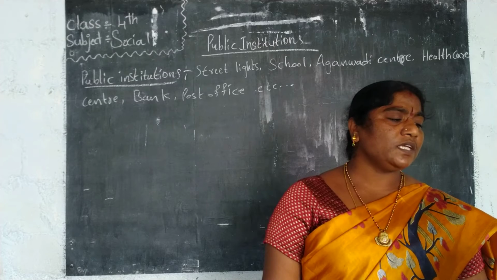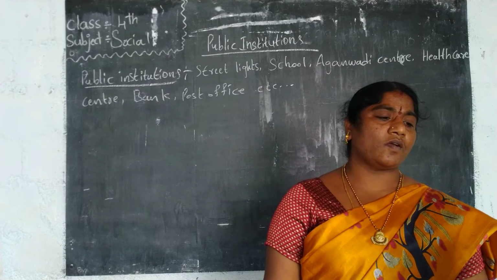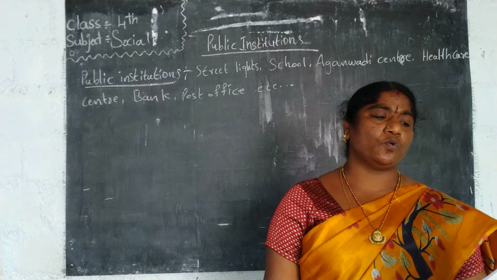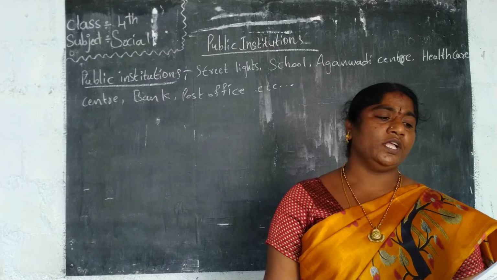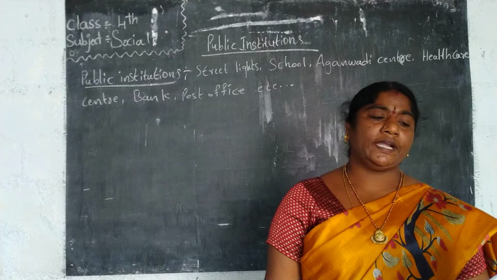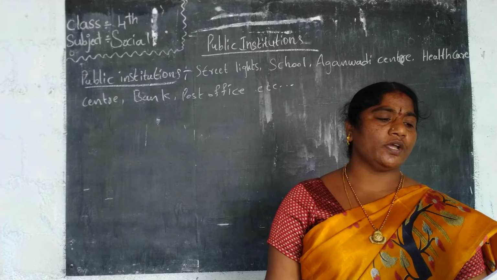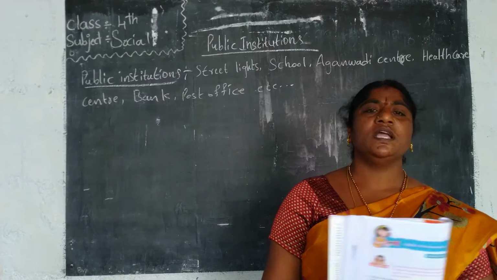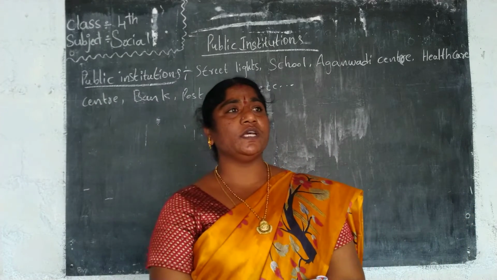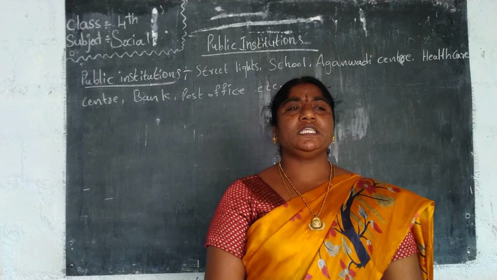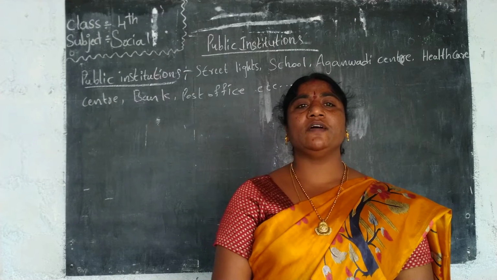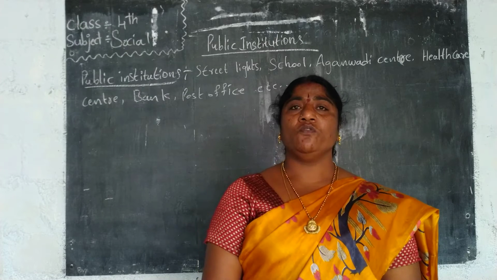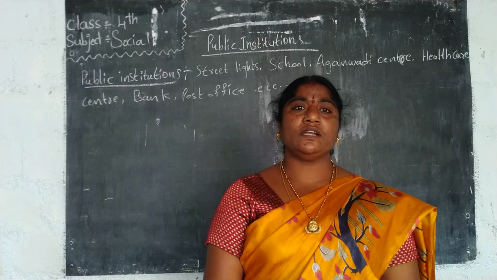Now, public facilities such as street lights, access to drinking water, cleanliness and maintenance of roads and streets require continuous care and upkeep. The Gram Panchayat of a village looks after all these responsibilities. Yes, in a village, who will look after that? The Gram Panchayat will look after that. Who is the head of the Gram Panchayat? The Sarpanch is the first person and head of the village. In every village we have to elect one Sarpanch.